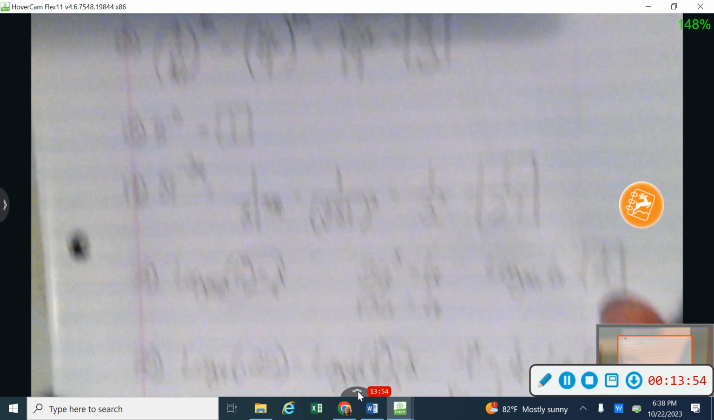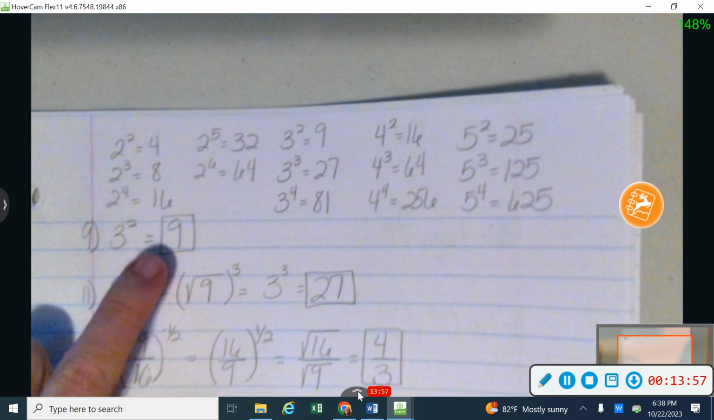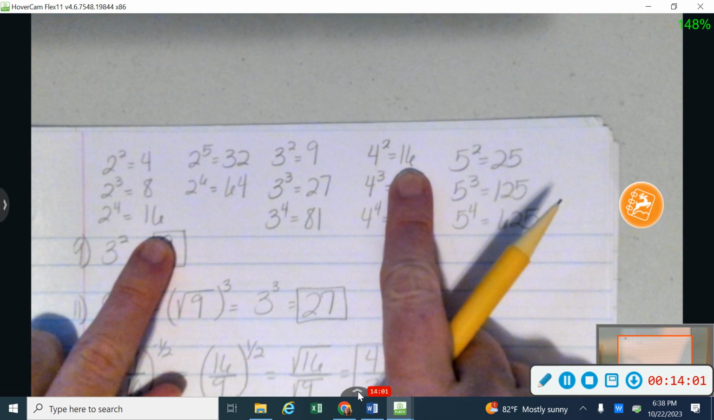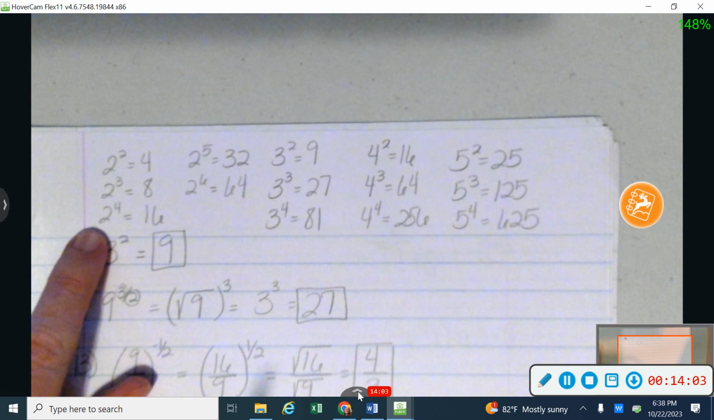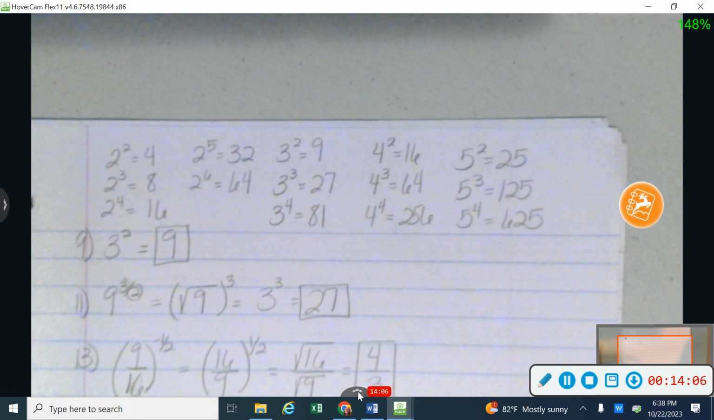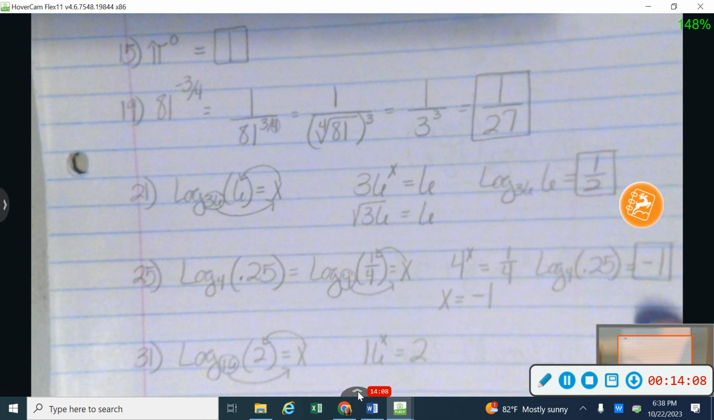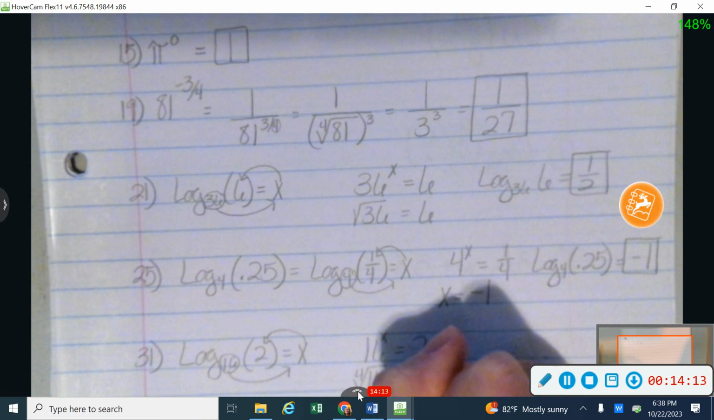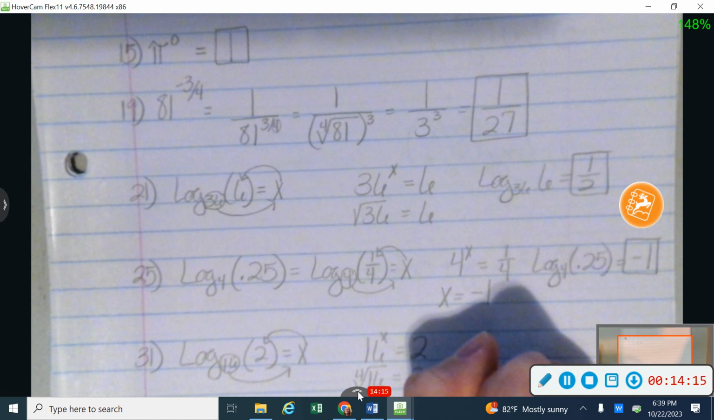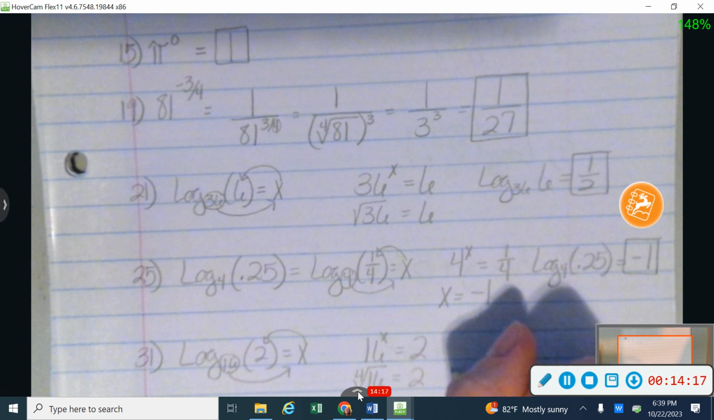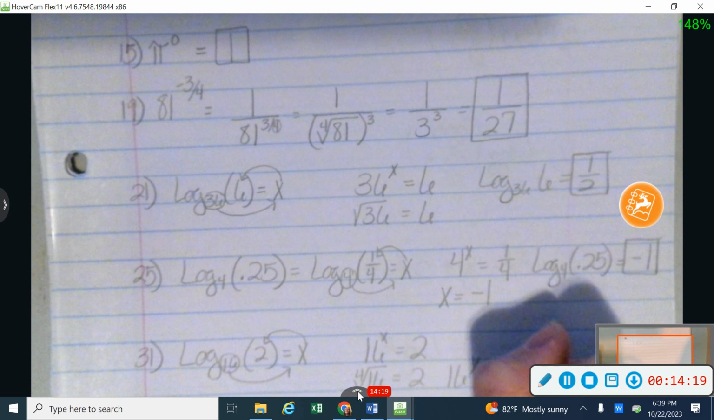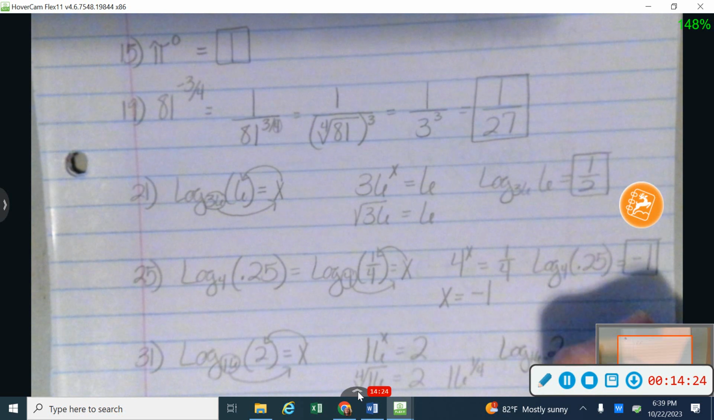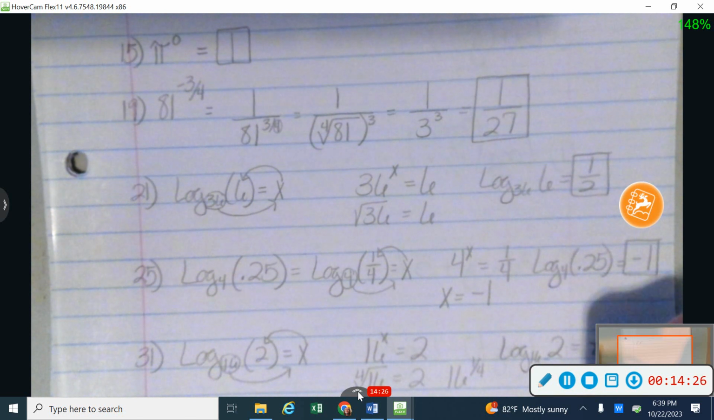So if you look up above, I find 16 in a couple of places, here and here, but I'm trying to get to where it's equal to 2. So I'm going to use this one over here so that I have that 2 to work with right there. I know from my table up above that the 4th root of 16 is equal to 2. So the 4th root I could rewrite as 16 to the 1/4 power. And so I'm going to say that the log base 16 of 2 is equal to 1/4.